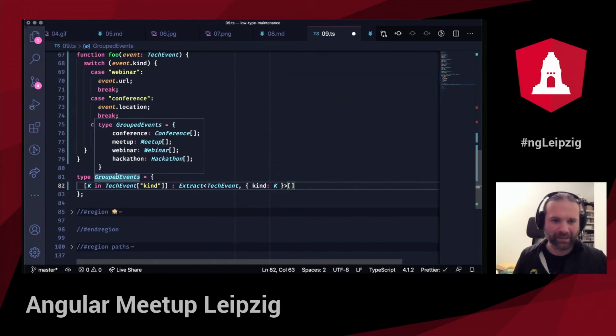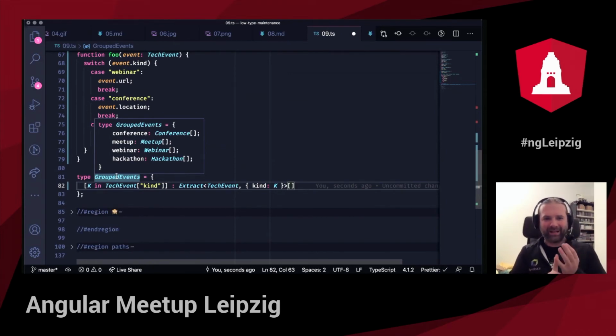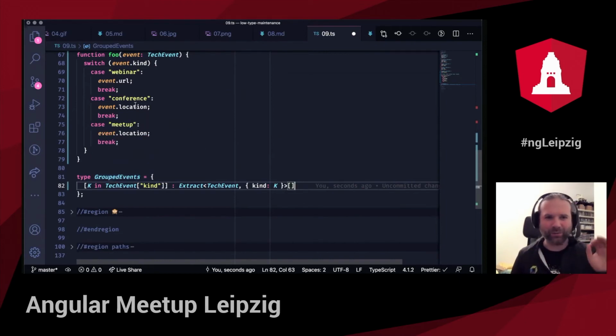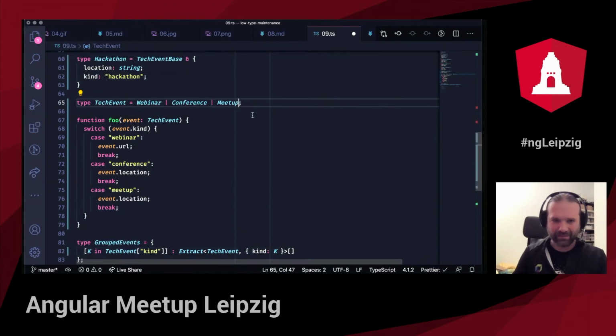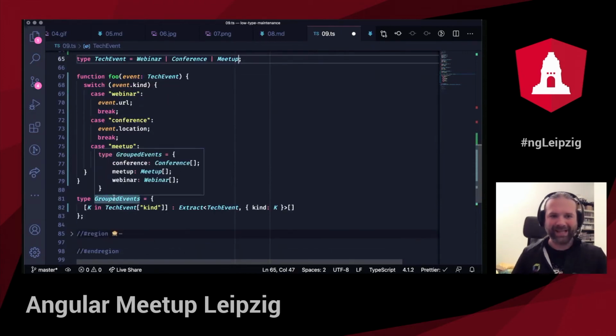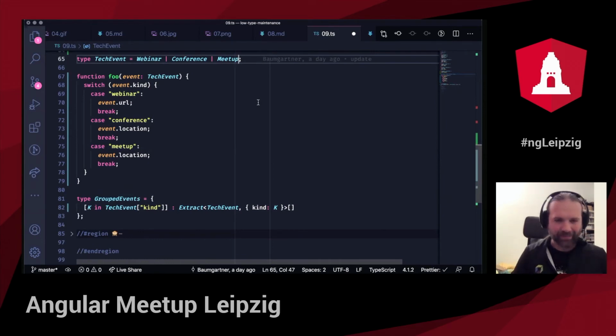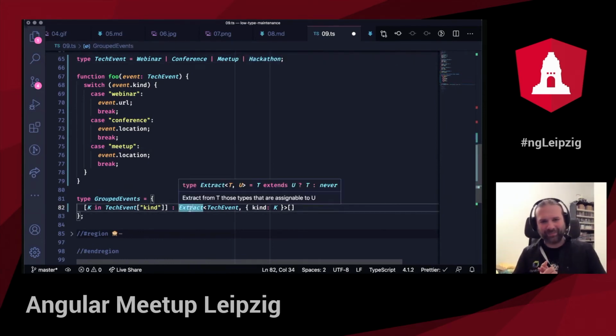And grouped event suddenly becomes conference, become all the conferences, meetup become all the meetups, webinar become all the webinars, hackathon become all the hackathons. So this is just with a couple of lines. And this is something where I say, okay, that's really, really nice. The only thing that I have then to maintain is this particular union type. So I remove hackathon again from this list, and grouped events adapts itself to it just the way it should. So this is something that is really, really nice. The extract type, if I hover over it, is a so-called conditional type.